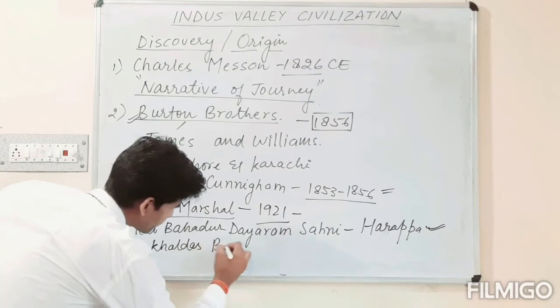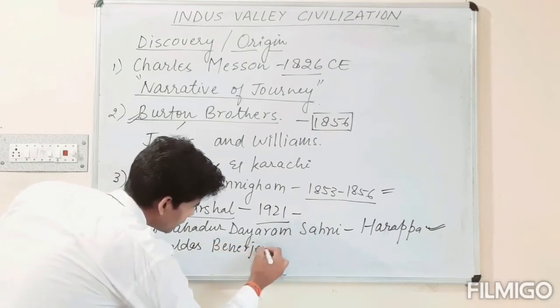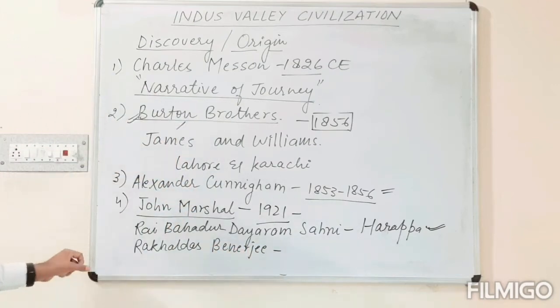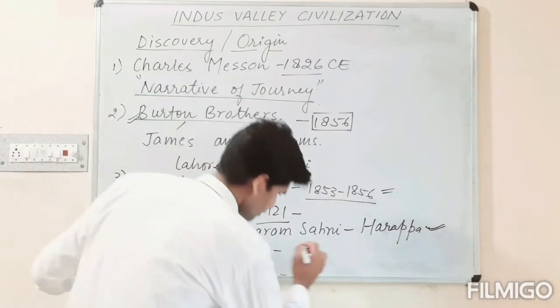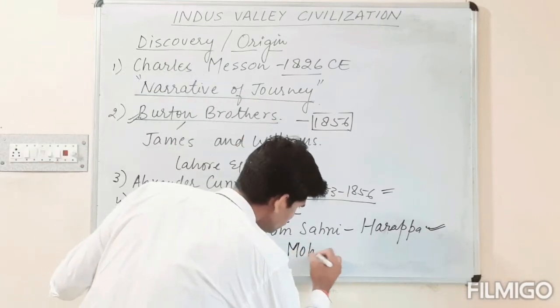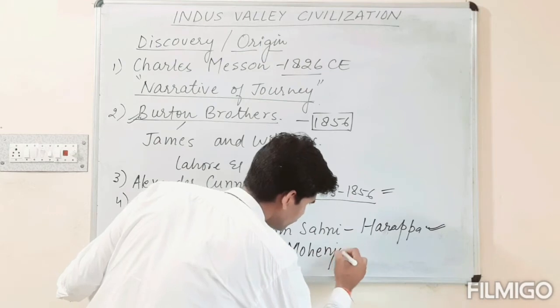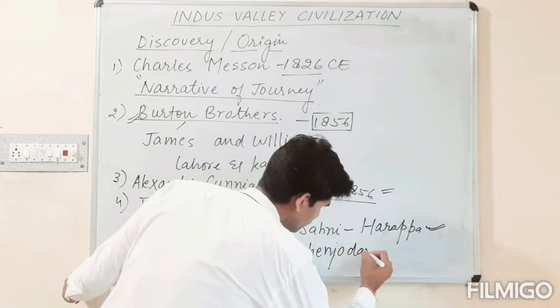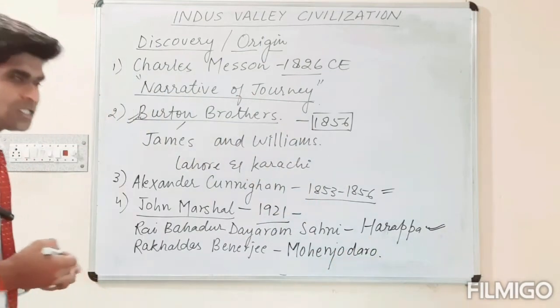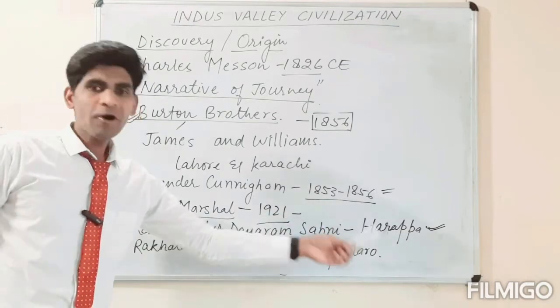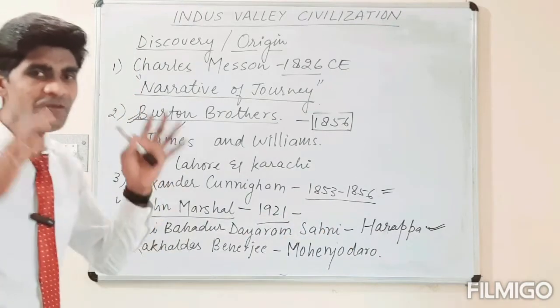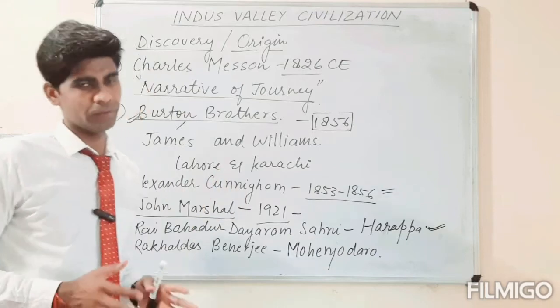Rakhal Das Banerjee found the city Mohenjo-daro. You have also seen the movie Mohenjo-daro. So these two are the very important sites, or we can say well-planned towns.